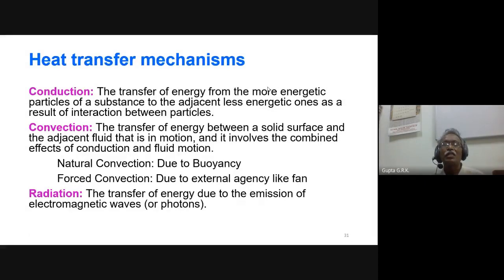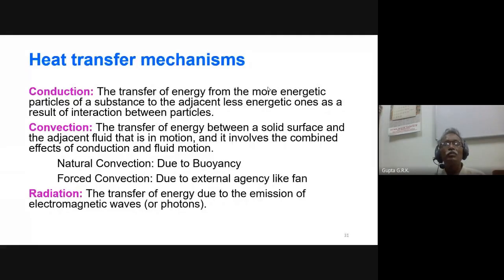Then the cold fluid comes to the hot body, and again it gets heated up, its density gets reduced, and due to buoyancy it goes up. So a natural circulation takes place, which is called natural convection. If a hot coffee kept on the table becomes cold, it is due to natural convection.